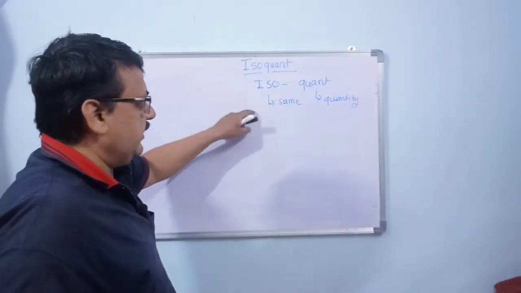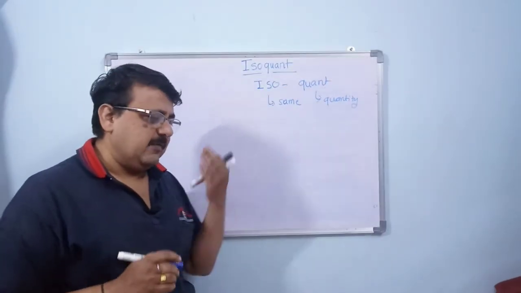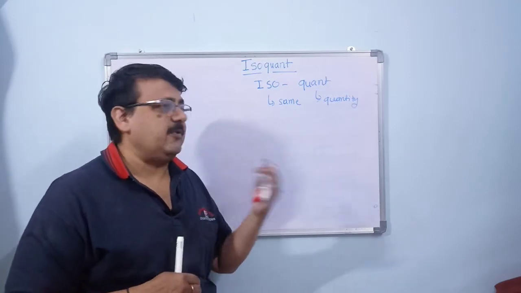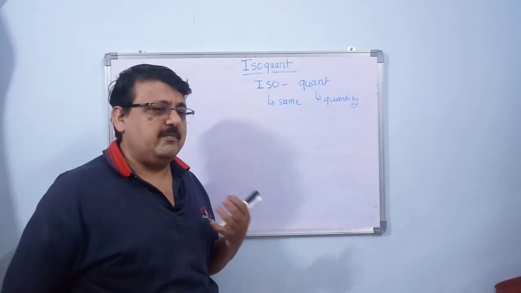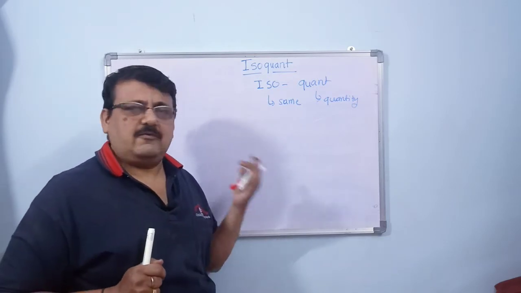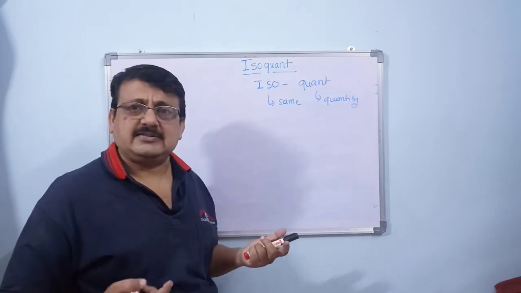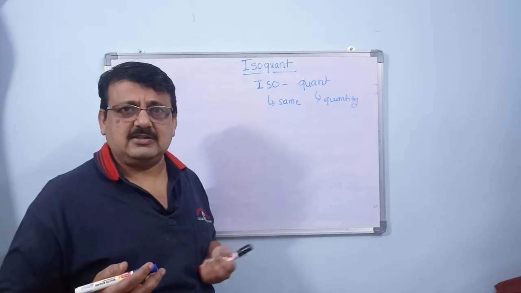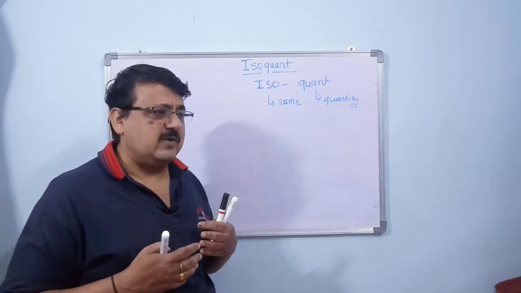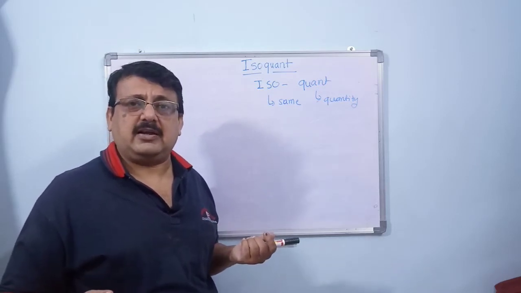So what does it mean? It means same amount of production. Now we have got labor and capital. It depends on us how much labor we want to use and how much capital we want to use. Somebody may use a large amount of capital but very little labor. Somebody may use very large amounts of labor and less capital. Let us take the example of different industries. Like agriculture. Agriculture requires a lot of labor. In India, agriculture requires a lot of labor, while capital and machineries are very little used in agriculture.